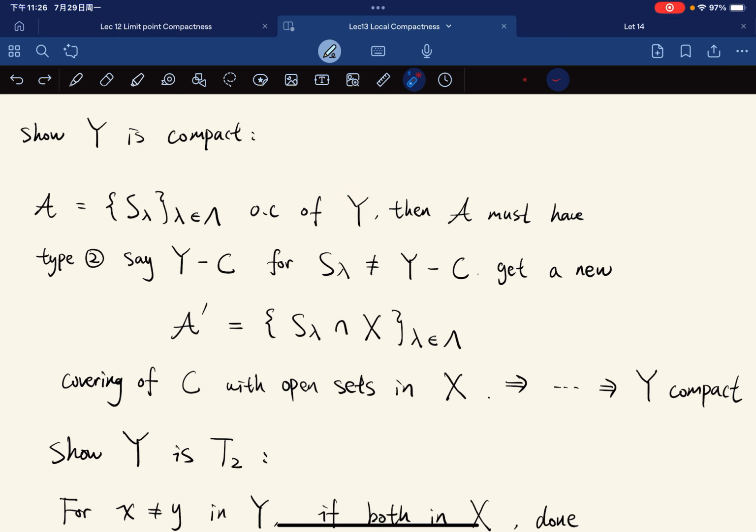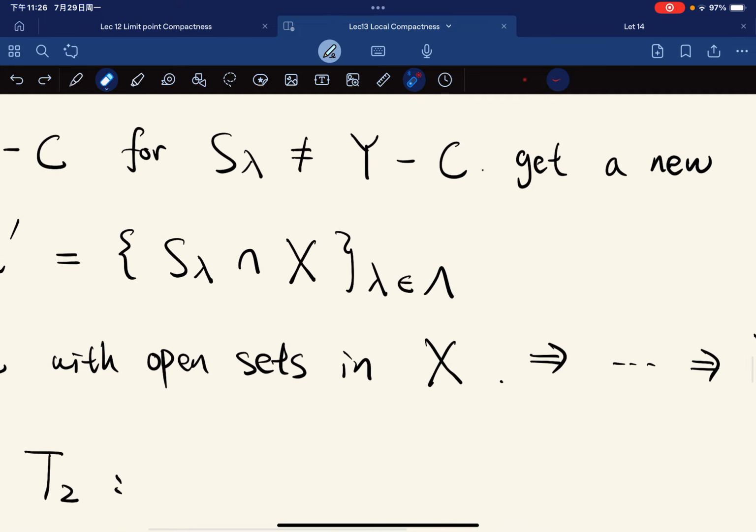So if it's an open cover, it must contain at least one set that looks like Y minus C. And for the other sets in the collection that are not equal to Y minus C, we get a new collection A prime.